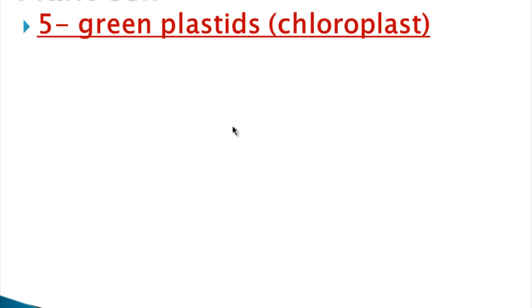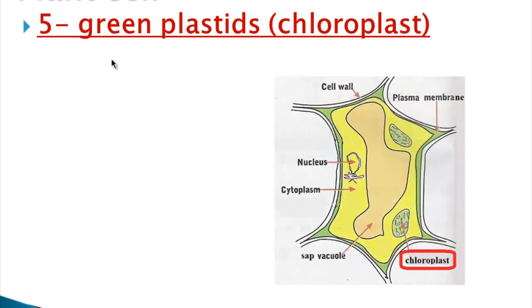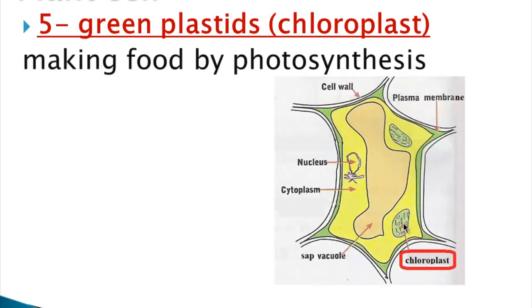Green plastid or chloroplast. We know that each living organism needs food to grow or get energy. Also, the plant is a living organism, so it needs food to grow. Okay, humans can get their food from the kitchen or our mother cooks our food. How does the plant make its food? The plant makes its food by chloroplast or green plastid. The chloroplast makes the food for the plant by the photosynthesis process.